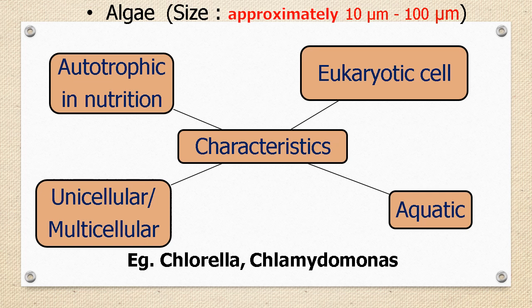Algae can perform photosynthesis with the help of chloroplast present in the cell. Very few species of algae are unicellular. Most of them are multicellular and visible with naked eyes. For example, Chlorella, Chlamydomonas, about which we are going to learn more on the next slide.